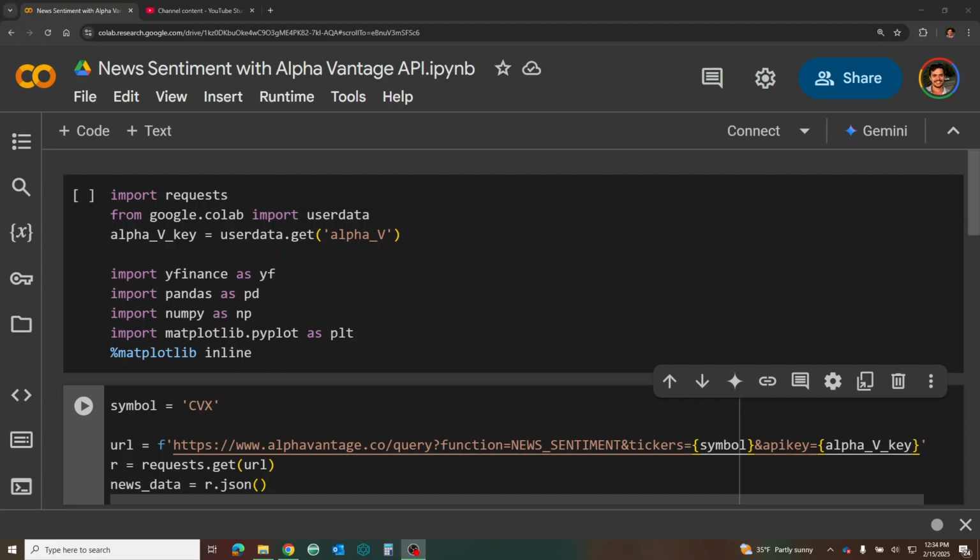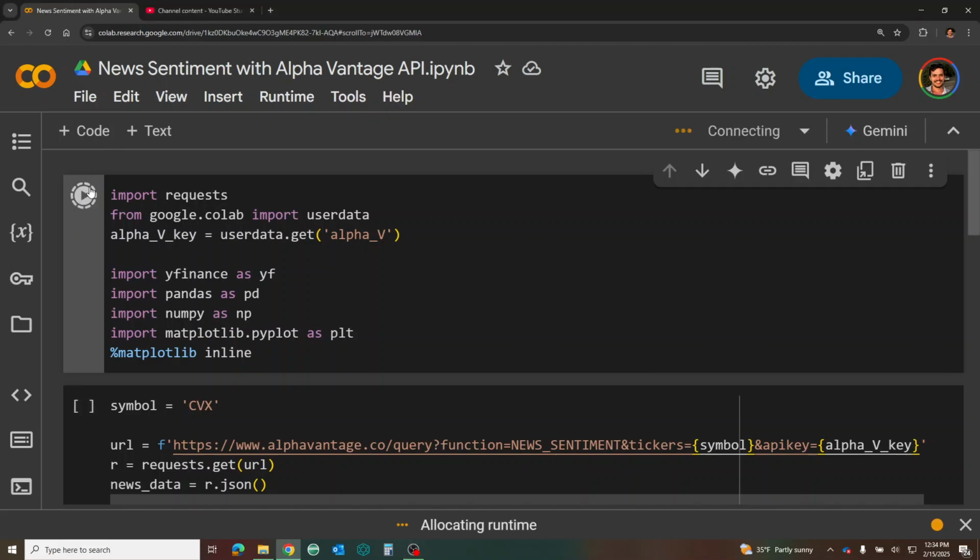One of the most common qualitative or alternative data that is popular with stocks and trading is news sentiment. And with the creation of AI and natural language processing, there's been an increase in demand for the news sentiment around certain stocks that might signal whether a price will go up or down based on the sentiment surrounding it at the time. And a really useful and free place to get news sentiment is through Alpha Vantage's API.